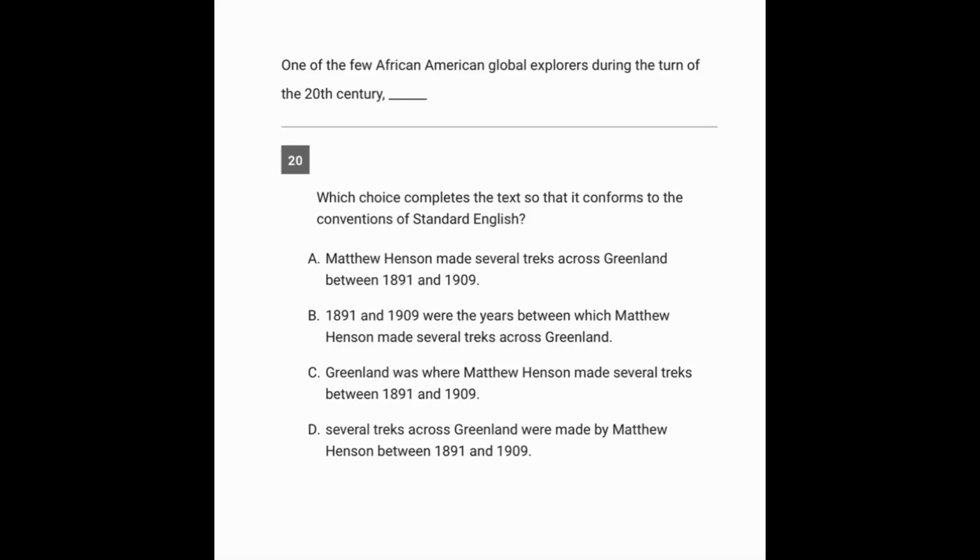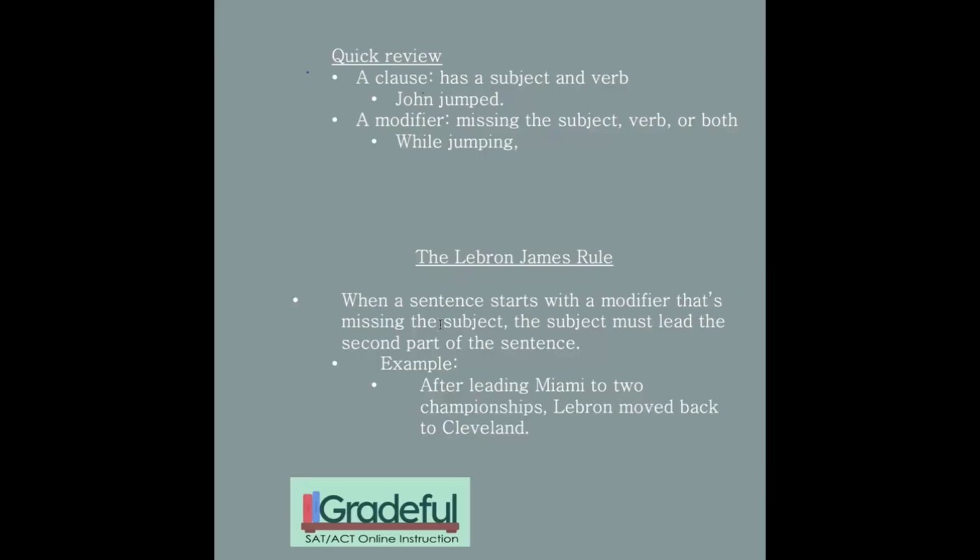Now going to question number 20. Here the prompt is telling us this is a grammar question. And in particular, it's a question that we jokingly refer to as the LeBron James rule. So before we get into that, let's just review what a clause is as compared to a modifier.